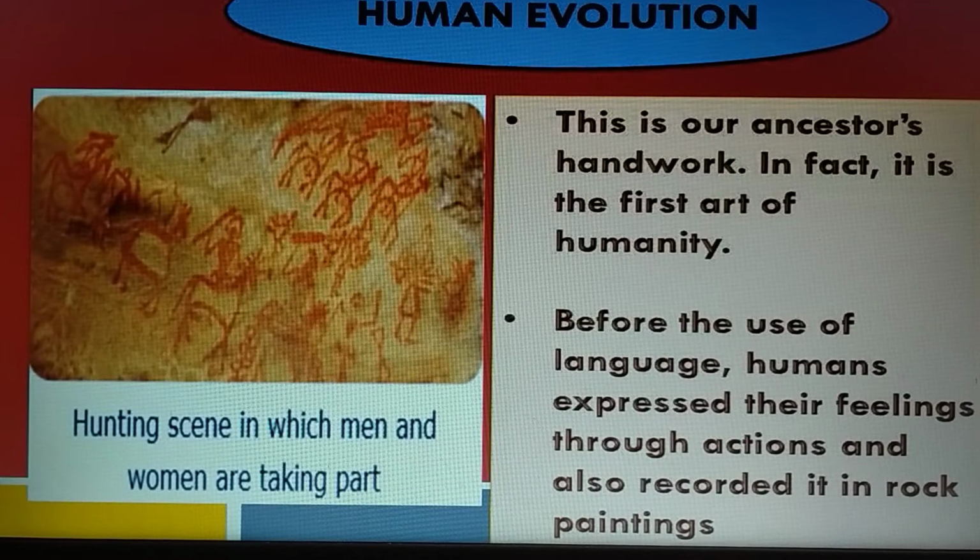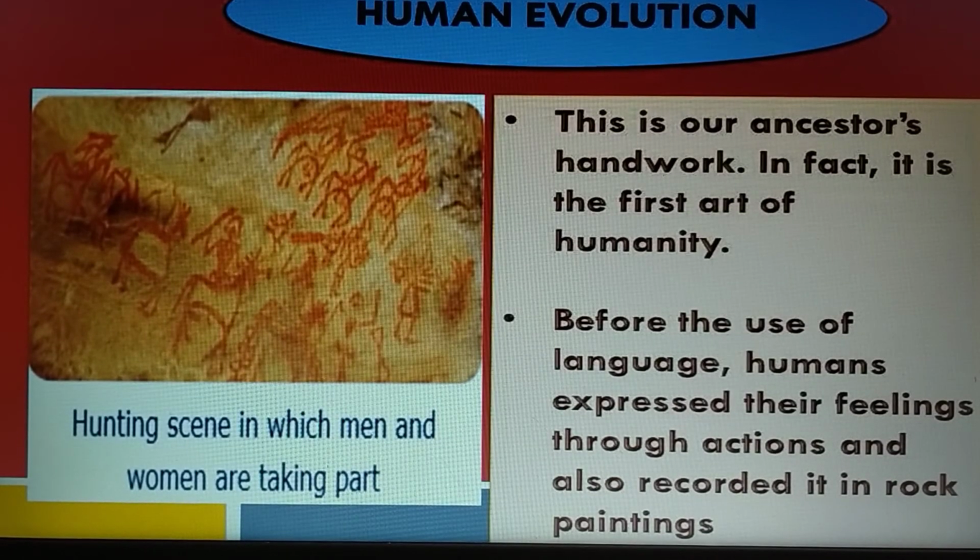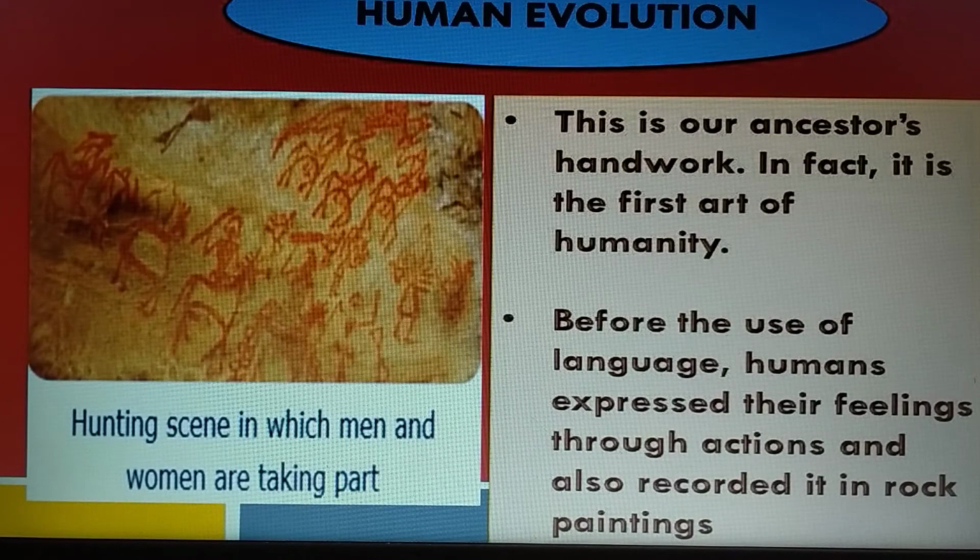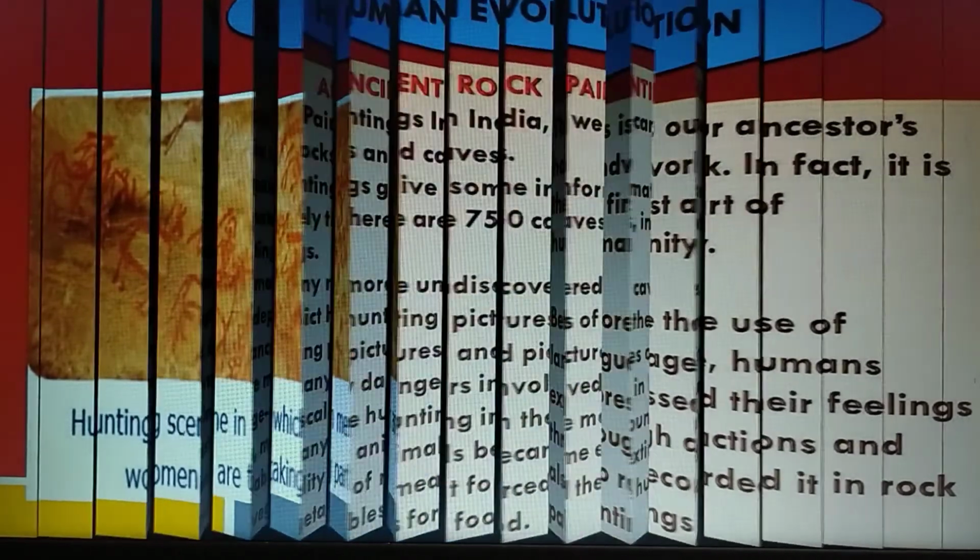In fact, it is the first art of humanity. Before the use of language, humans expressed their feelings through action and also recorded it in rock paintings. The next topic is ancient rock paintings.